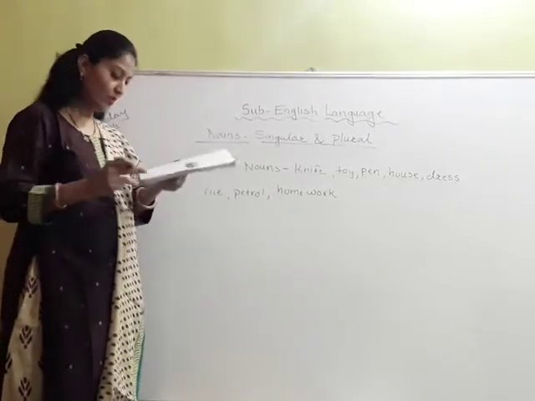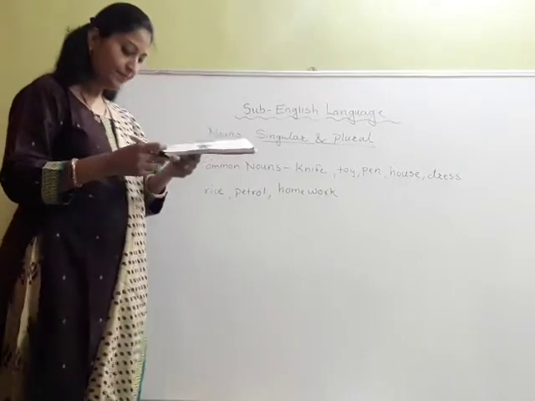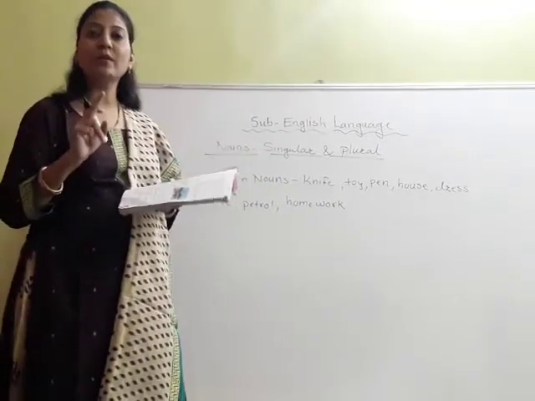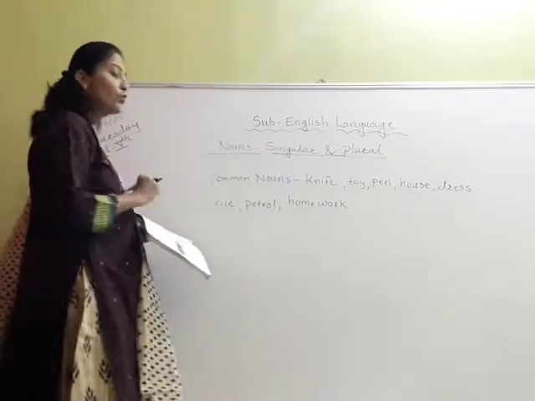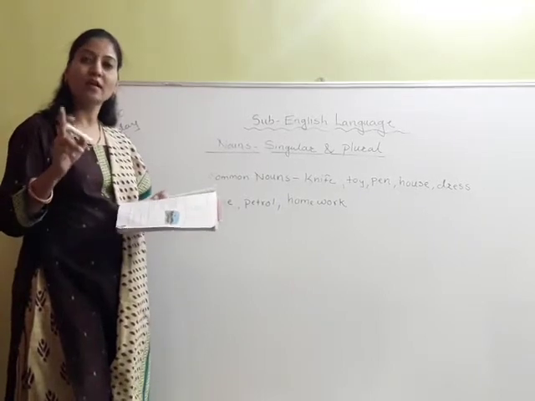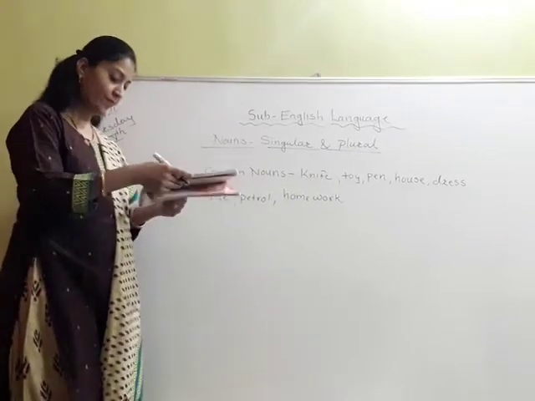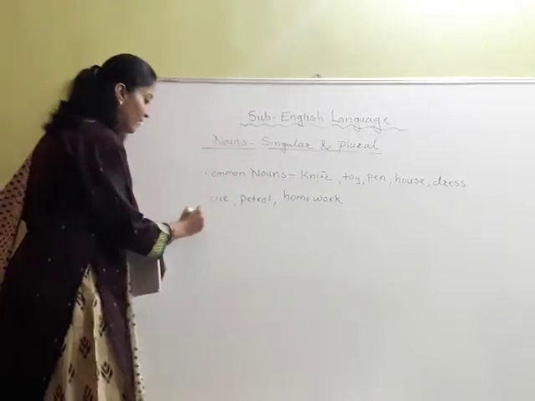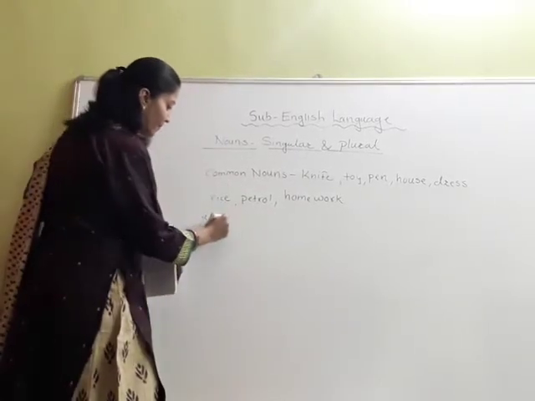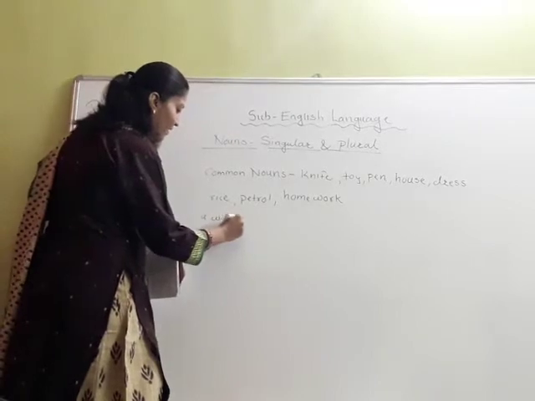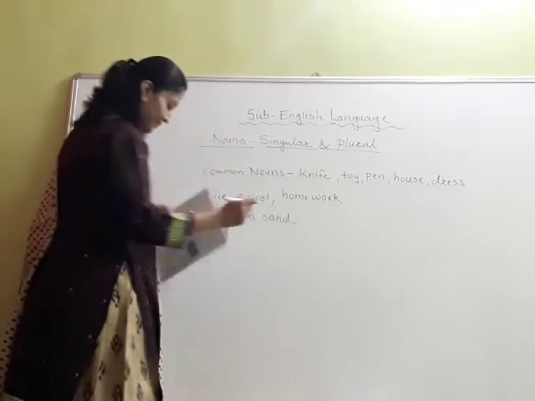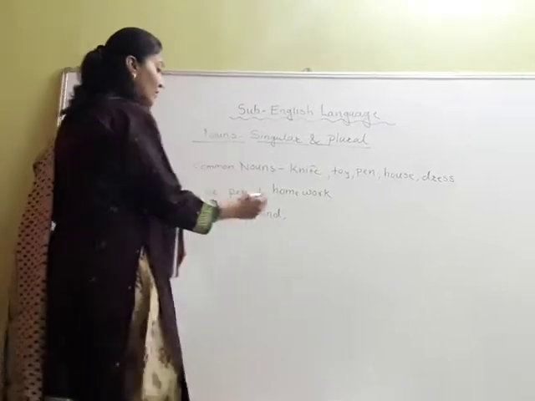Then we do not add a before uncountable nouns. You have to keep in your mind that we never add a before uncountable nouns. We cannot say like this: a water, a sand, a gold, a music.